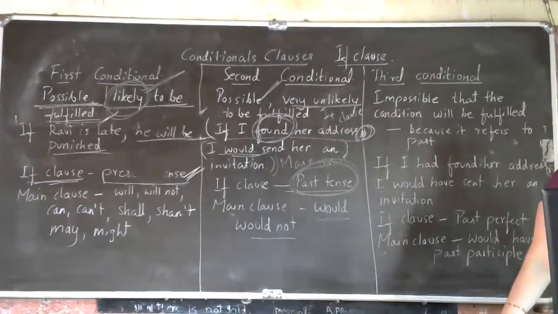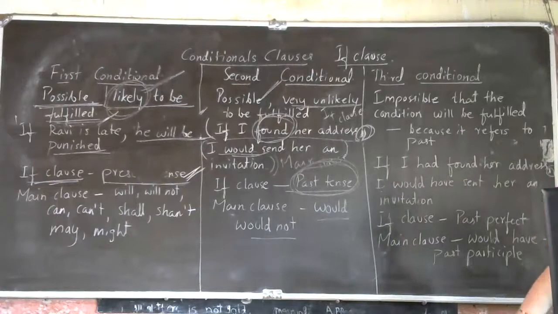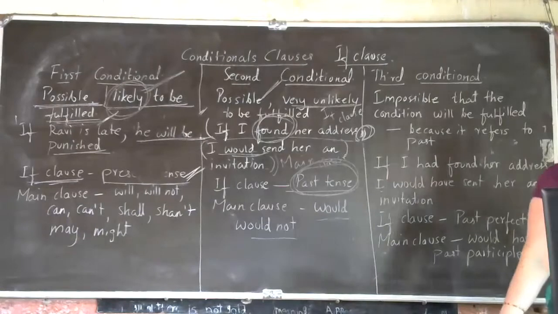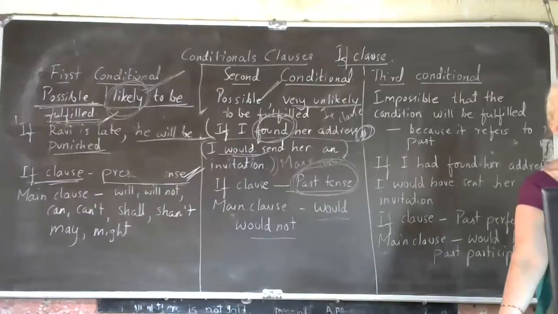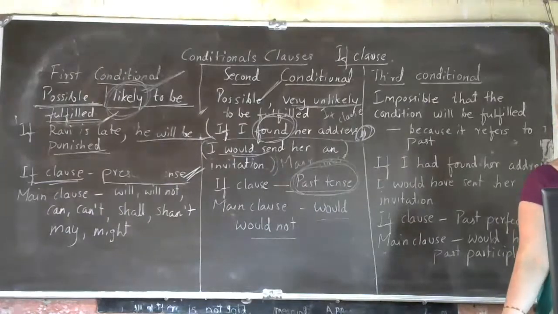Then what else can be the answer? Two chances are there, no? Yes, Aryan? I would buy a BMW car. Yes, that goes better here. Okay, if I won a lottery, I would buy a BMW car.